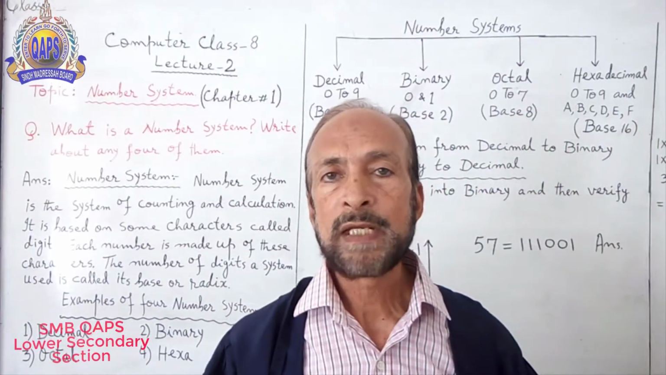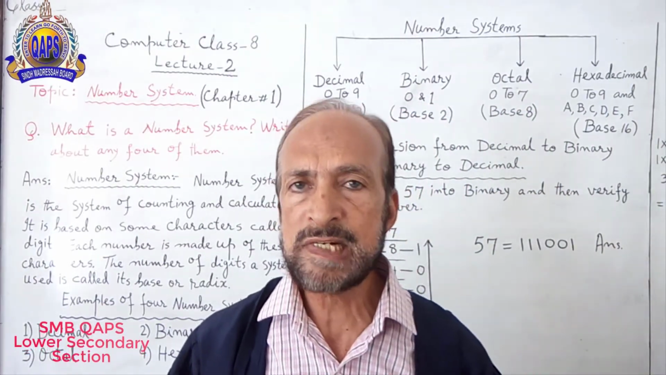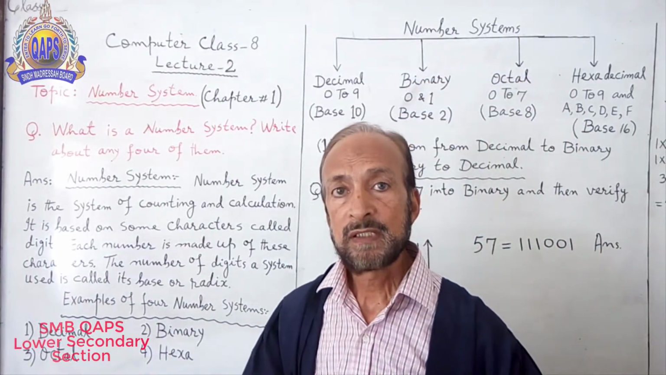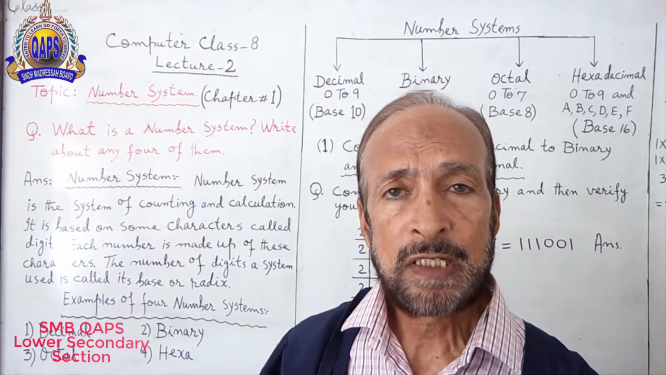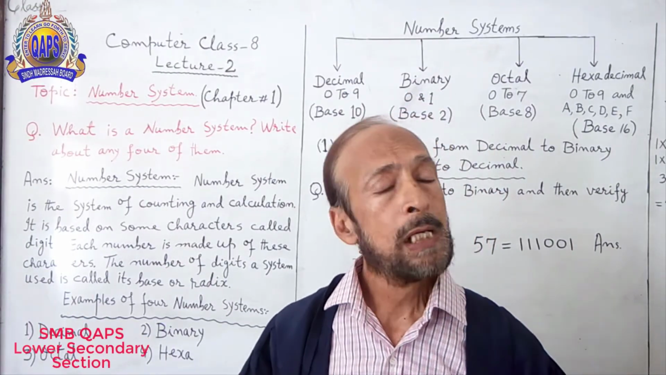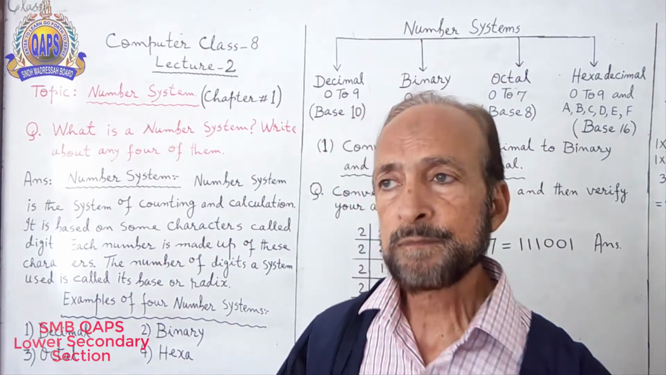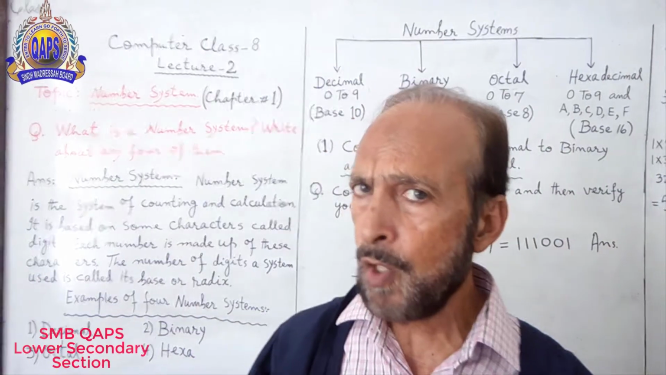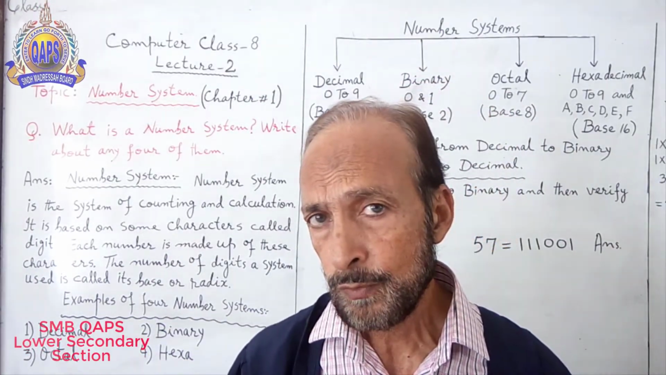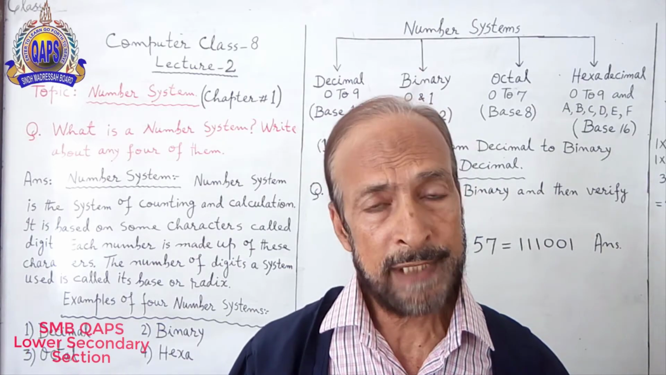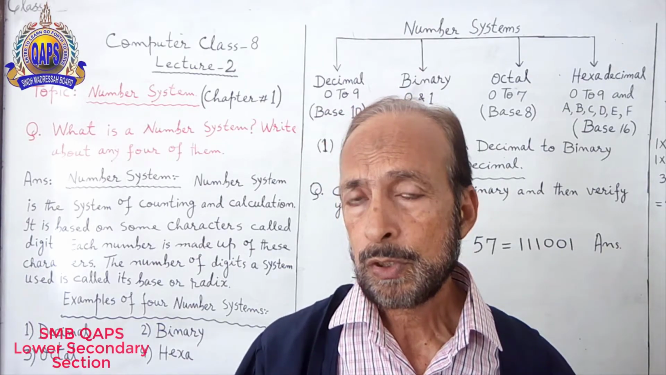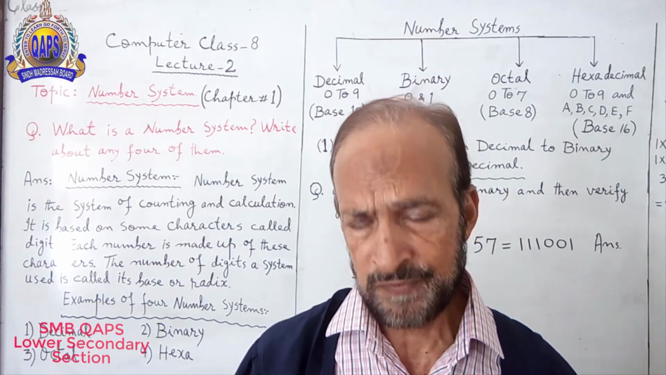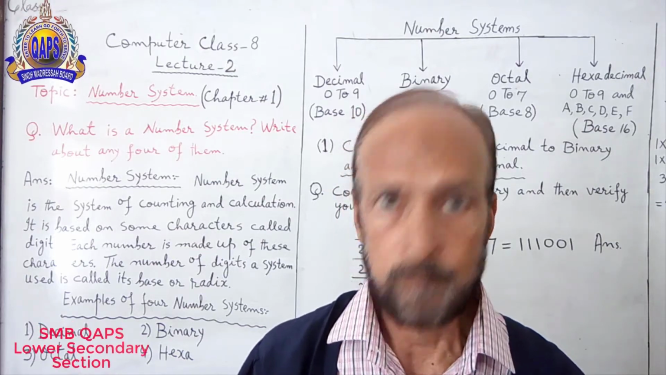Number 4, hexadecimal number system. Hexadecimal number system. This is radix 16 or base power 16. Wait a moment. I have drawn a diagram for you. Look at the diagram very carefully. You will understand these 4 types of number system. So have a look now.